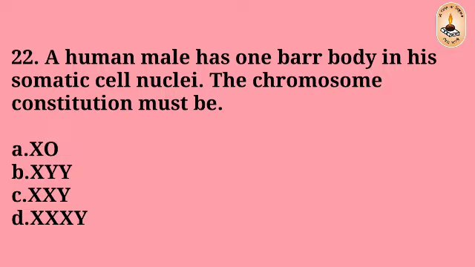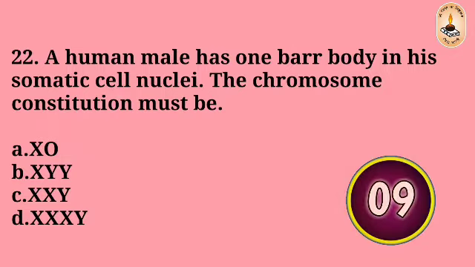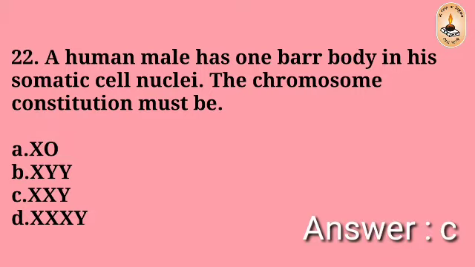Question number 22. A human male has one Barr body in his somatic cell nuclei. The chromosome constitution must be XO, XYY, XY, XXXY. The right answer is C.